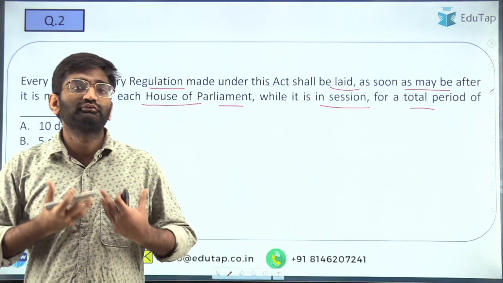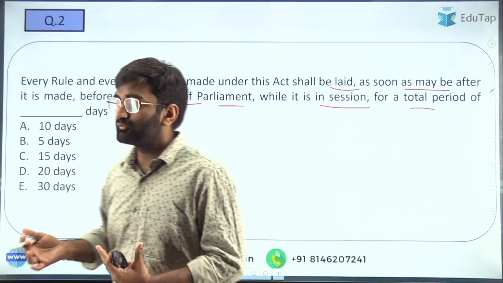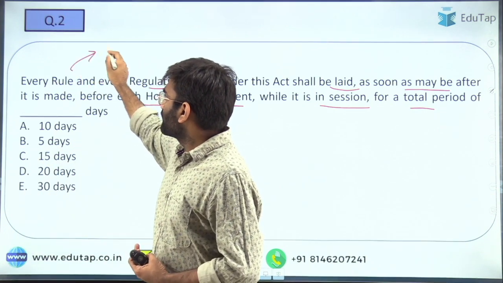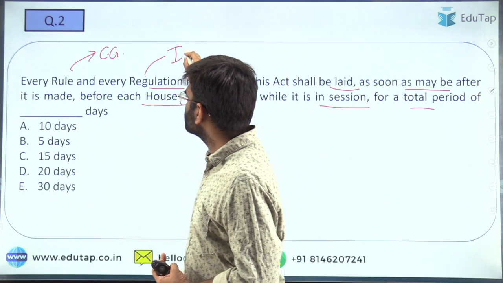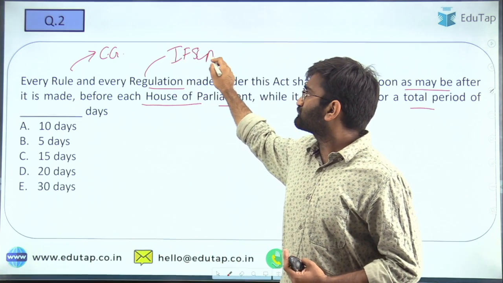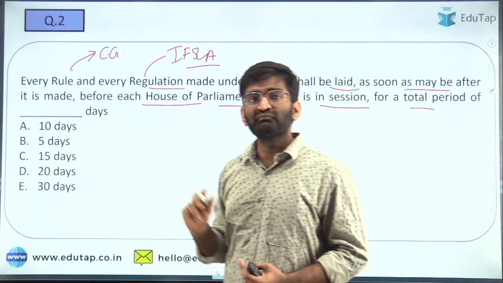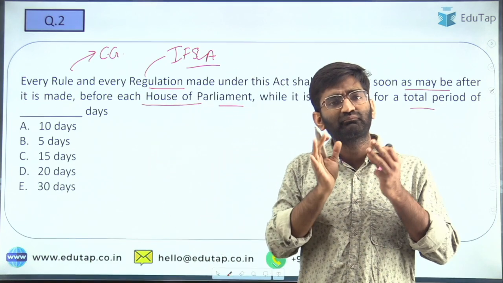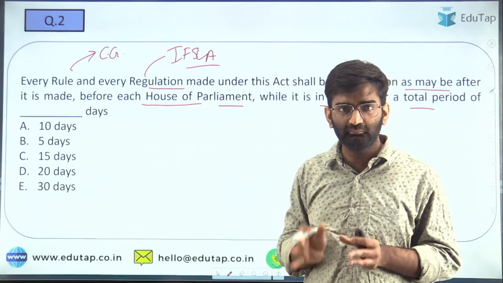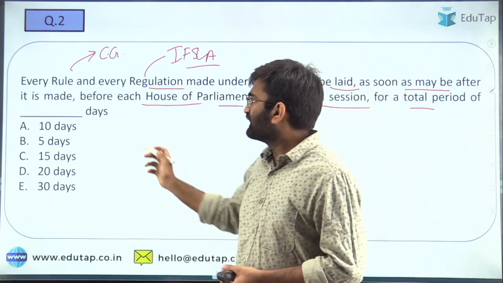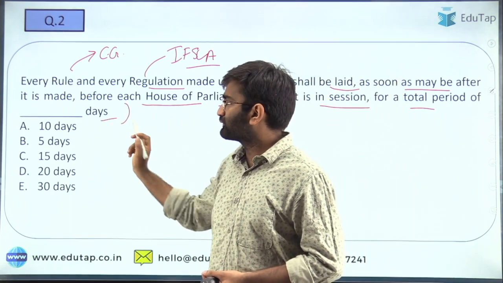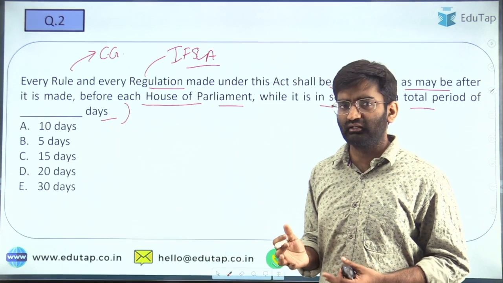Okay, so these rules and regulations, rules are to be made by whom? Rules are to be made by the central government, and regulations are something that the IFSCA comes up with with respect to the IFSCs. Okay, so these are to be laid before each House of the Parliament. It is not just one house, both the houses of the Parliament, and this is to be laid for how many days?